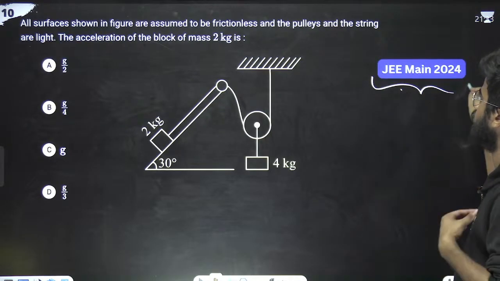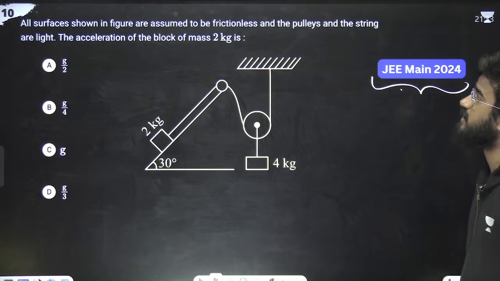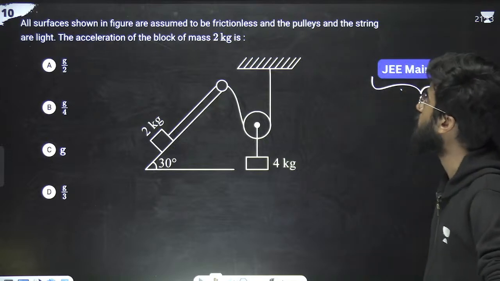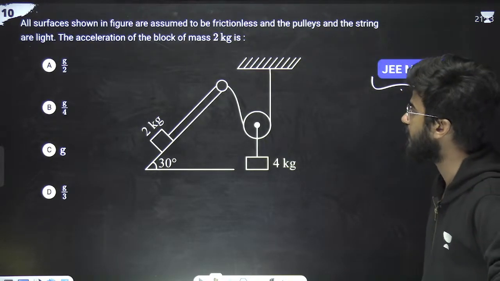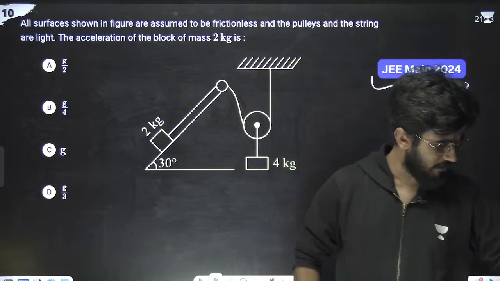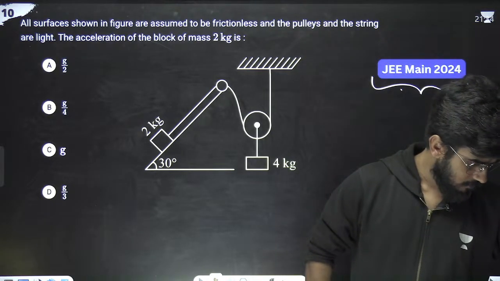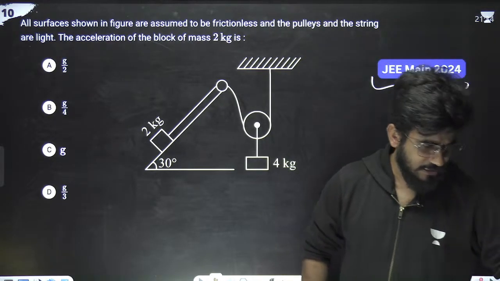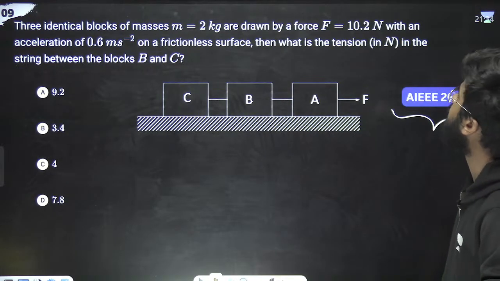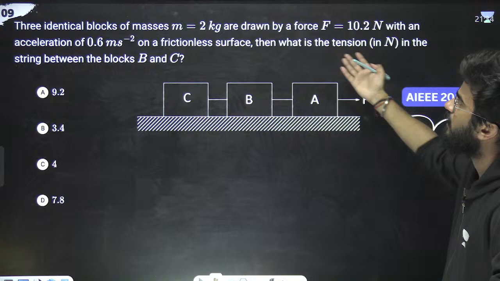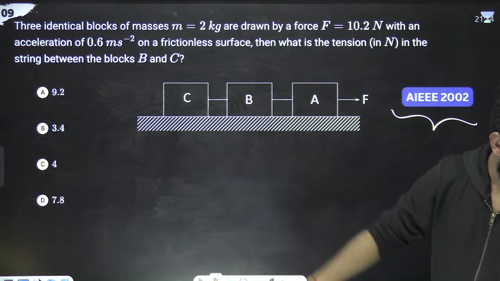Next problem, JEE 2024. What the question is asking: all the surfaces shown in the figure are assumed to be frictionless and the pulleys and the string are light. The acceleration of the block of 2 kg is. We have to find the acceleration of the 2 kg block. Got it? Acceleration is given. The same thing is still the same thing.